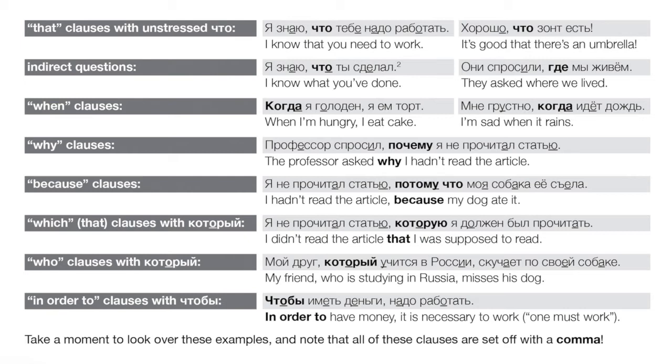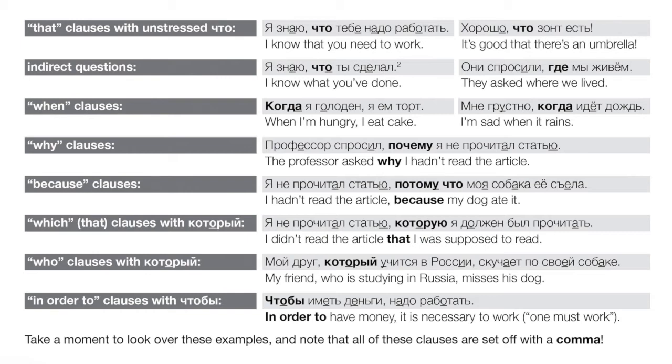And as we've just seen, чтобы plus an infinitive can give us an in order to clause, right? Чтобы иметь деньги, надо работать. Okay, so there's just kind of an overview of some different clauses we've seen. And of course, as you advance in Russian and start seeing more complex sentences with multiple clauses, this is an important thing to take note of, right? All the different kinds of clauses you can have. And of course, we're going to learn more sophisticated types of clause later.